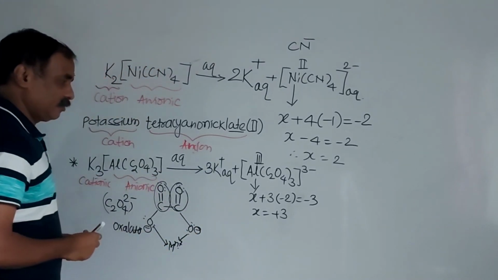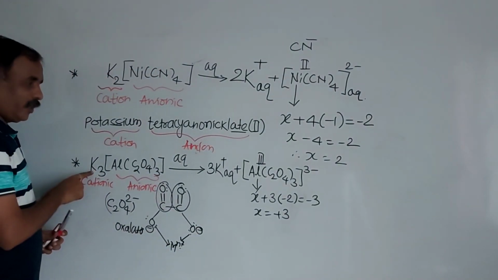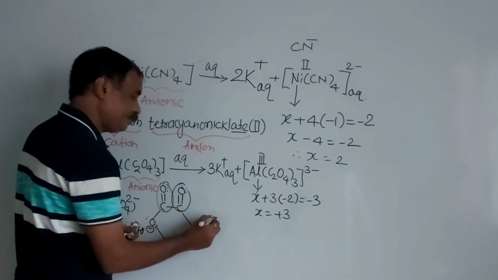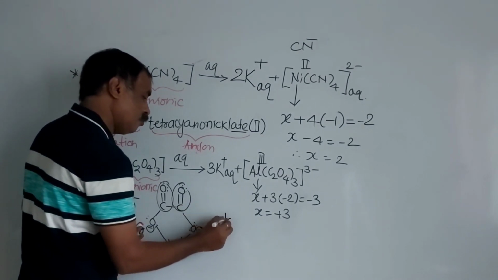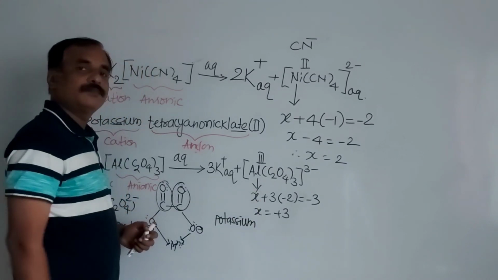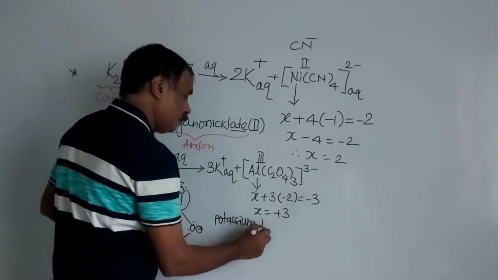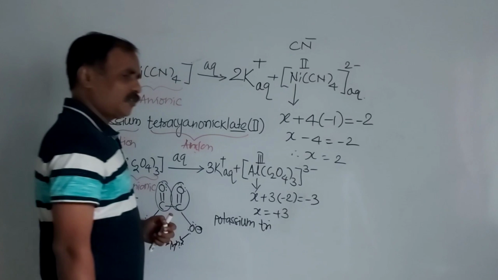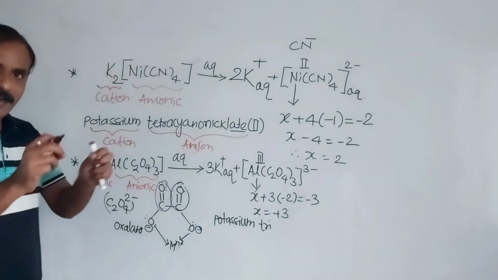Then IUPAC. First we have to write potassium. So potassium, gap, trioxalato. Oxalato is an organic ligand, so we can write it in brackets.